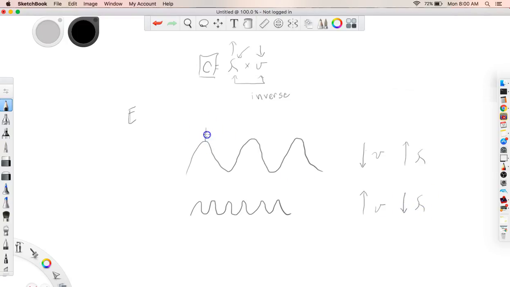Well, that makes sense. Look at this. There's a nice big wavelength. Here's a tiny wavelength. If this is my point, I don't pass as many wave cycles through it in a second as if this was my point, where I have lots of these little wave cycles. And a lot of students confuse this relationship in terms of energy, but the number of times a wave can hit a given point, as that increases, the energy will also increase. So this example right here is high energy, and this example would be low energy.